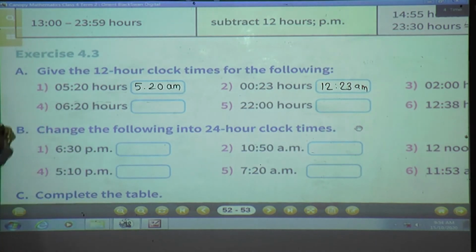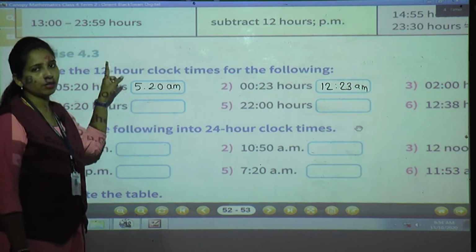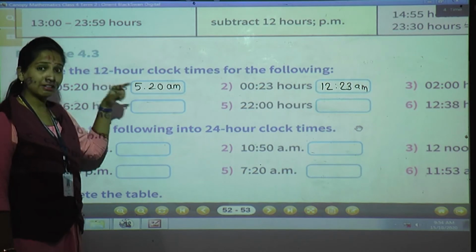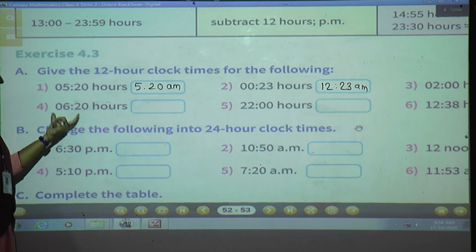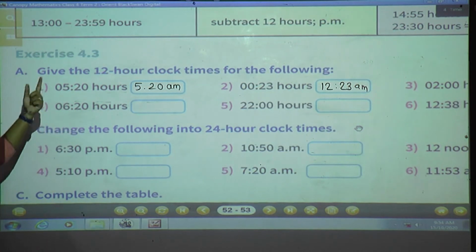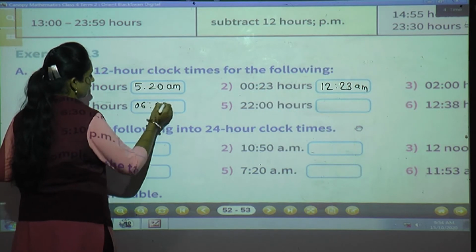Okay, see the fourth one, 6:20 hours. Now what is 6:20? As I say, 12 to 12, 1 to 12, then 1, 2, 3, 4, 5, 6, 7, 8, 9, 10, 11, 12. Whatever numbers come in 24 hours, we have to write as it is. 06:20.